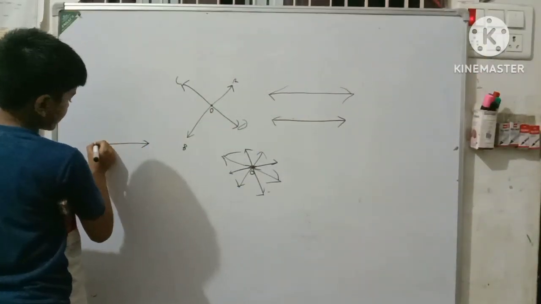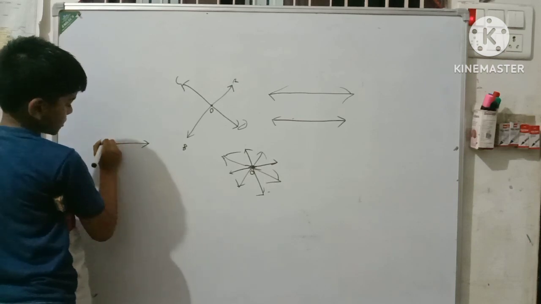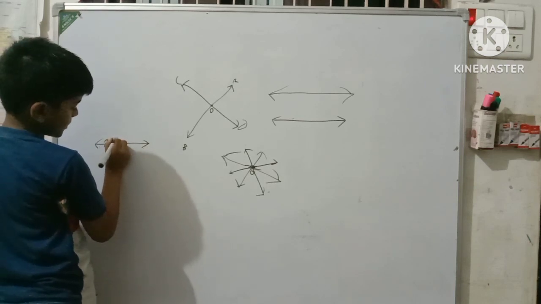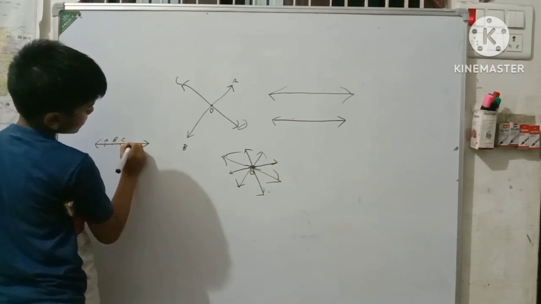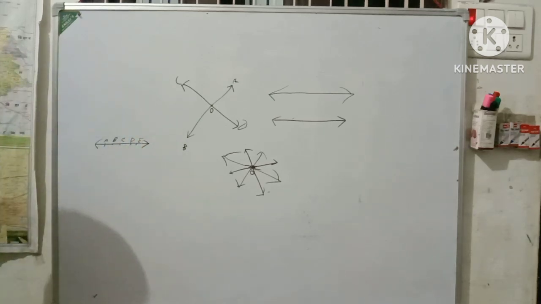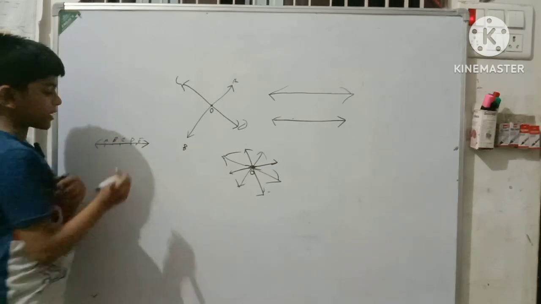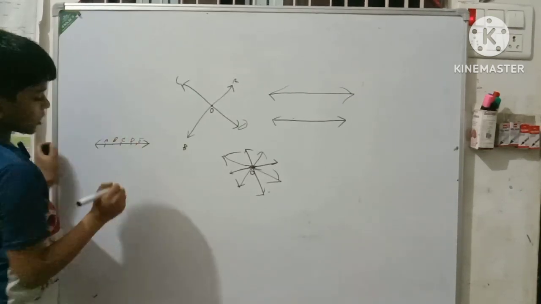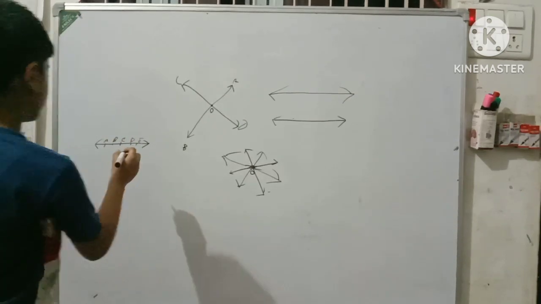Let's see, this is a line and I draw A, B, C, D and E. I draw all these points, but they are collinear points. That means they are on just one line.